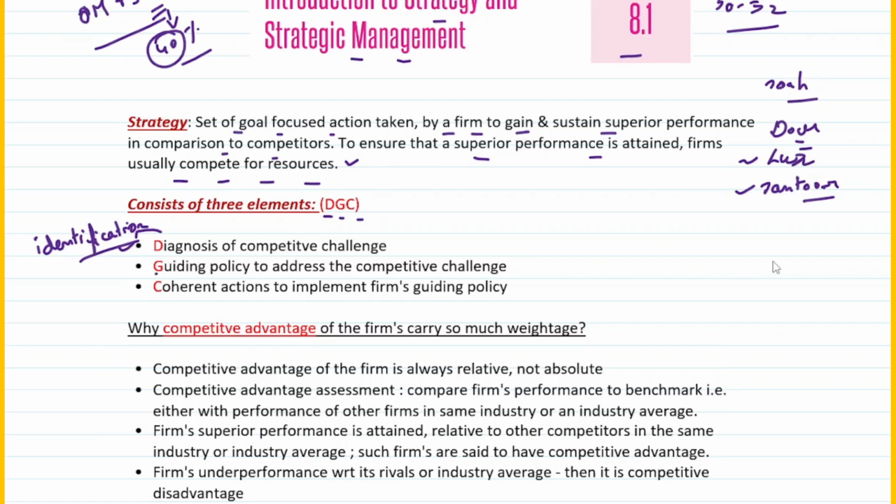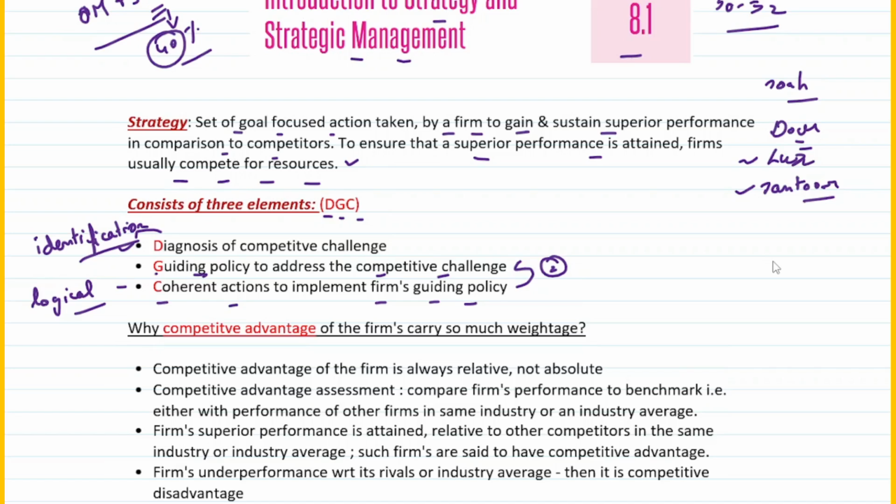Secondly, you talk about G. G is guiding policy to address the competitive challenge. So what policy have you developed as a company, which is called a guiding policy, right? For what? For addressing the competitive challenge. And finally, C. C is coherent actions. Coherent simply means logical actions. What logical actions have you taken to implement the firm's guiding policy? So the guiding policy that you spoke of in point number 2, what actions have you taken to implement it? That's what coherent actions, or point 3, is, right?